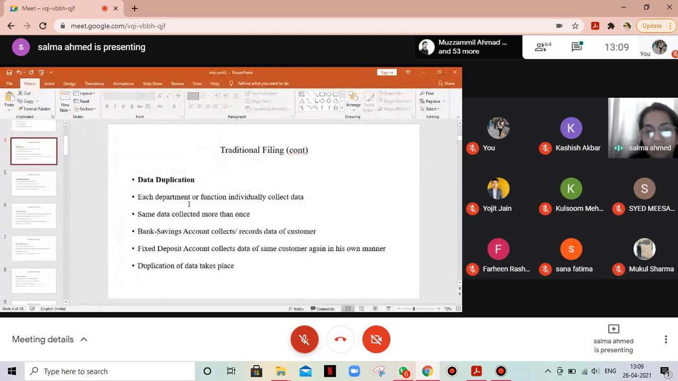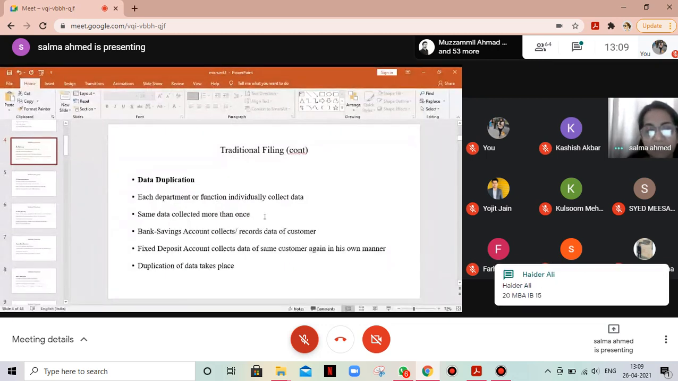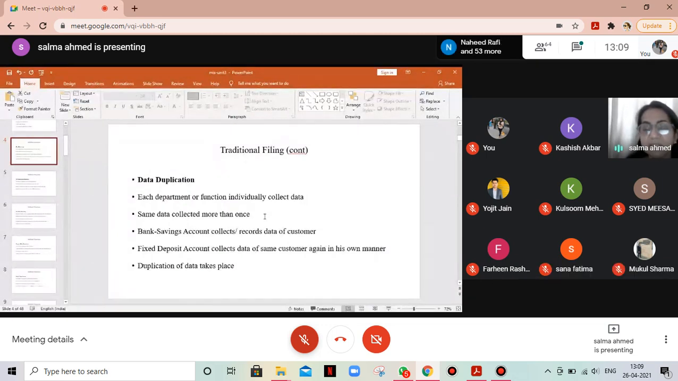Each department or function individually collects data, so the same data gets collected more than once. In a bank, the savings account section collects the record of the customer. The fixed deposit account section collects data of the same customer, in its own way, and the same name, address, and age are written once again. So data duplication takes place.